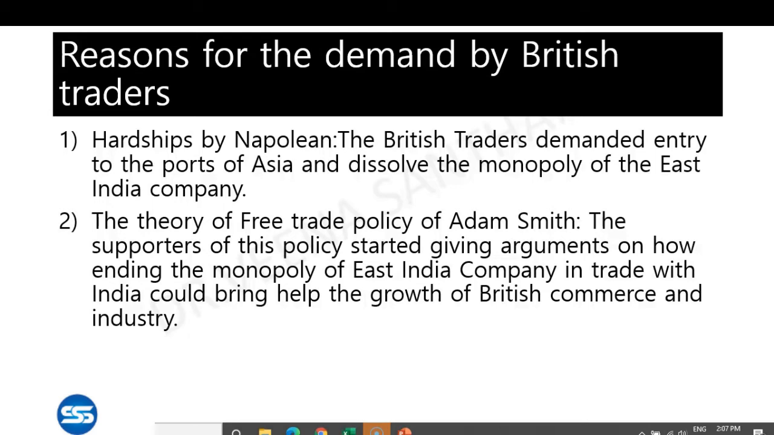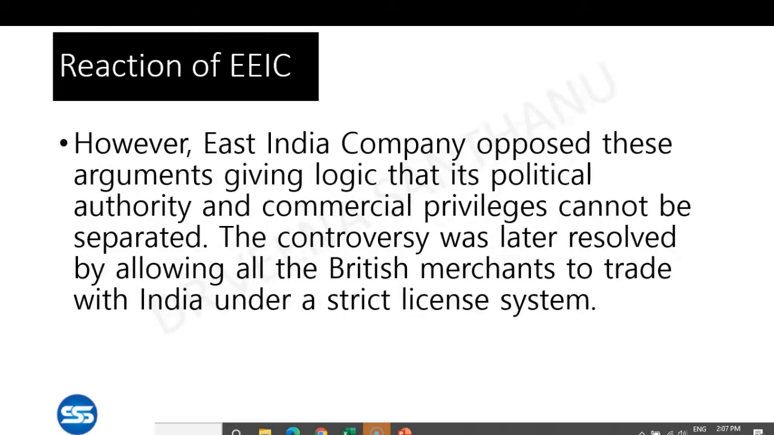Free trade policy means anyone can trade. Any British trader can trade in the East, in India, China, etc. So they demanded. One reason was the hardship due to Napoleon's rule, and the second reason was Adam Smith's free trade policy. And what was the reaction of the East India Company to this demand? Obviously, they opposed these arguments, giving the logic that its political authority and commercial privileges cannot be separated, because they had some political authority in India and some commercial privileges from the Crown, so they cannot be separated.